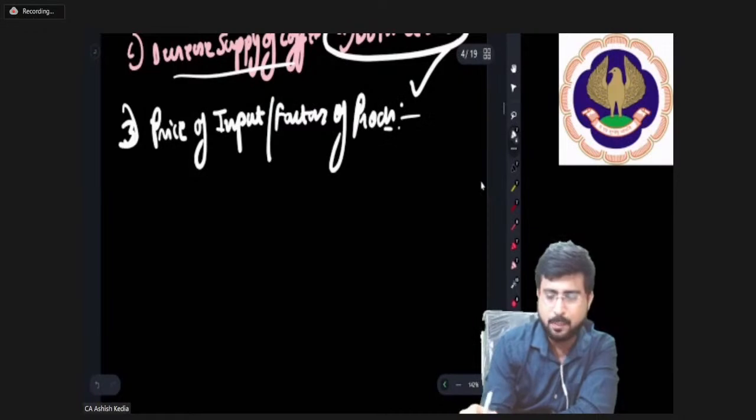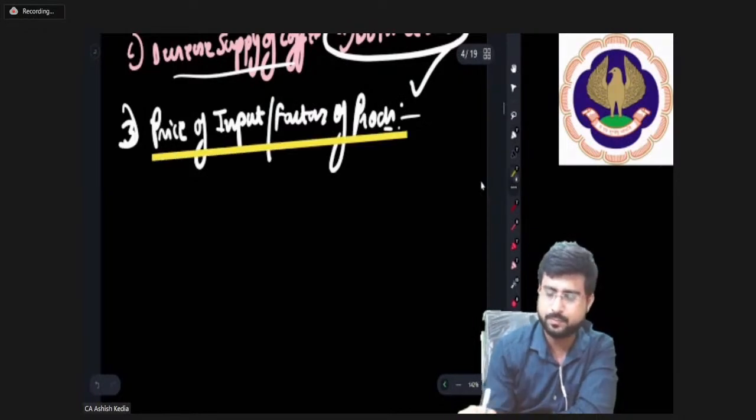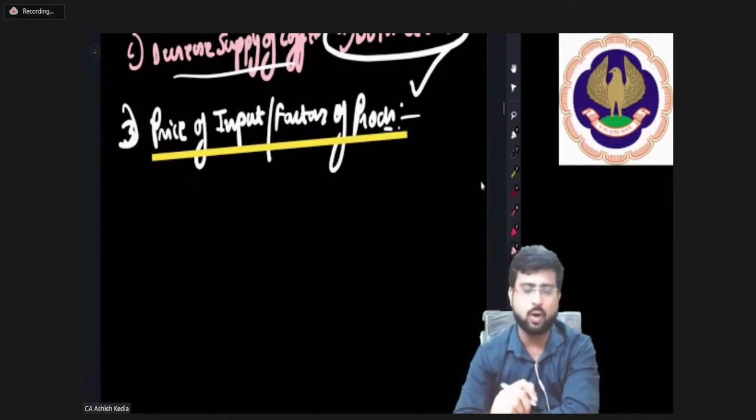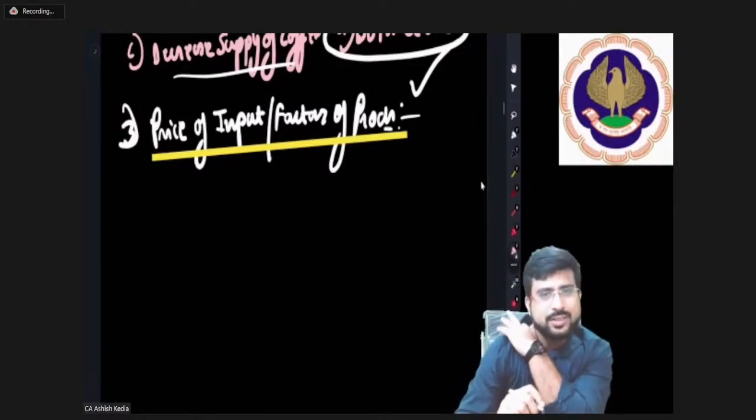Pay attention everybody. Price of input and other factors of production. Now guys, I'll give you an example.